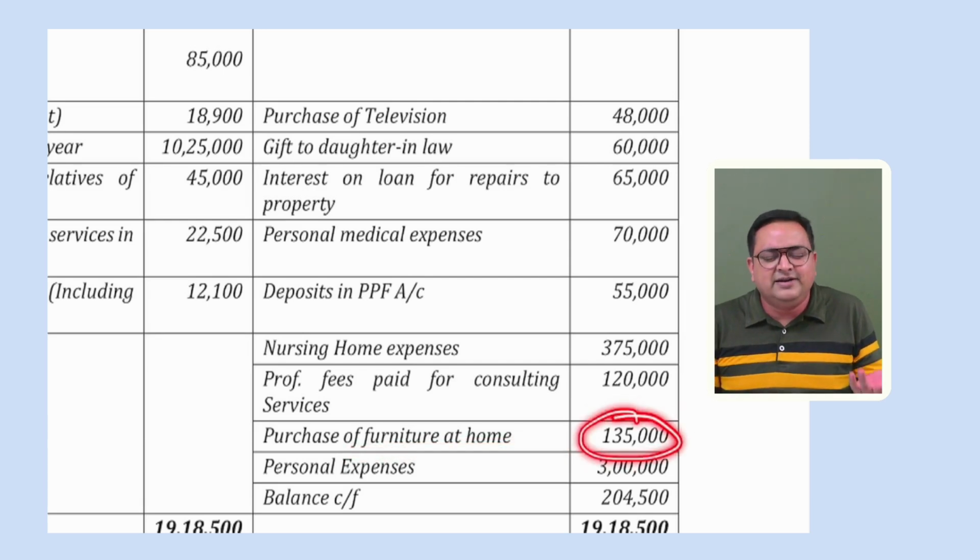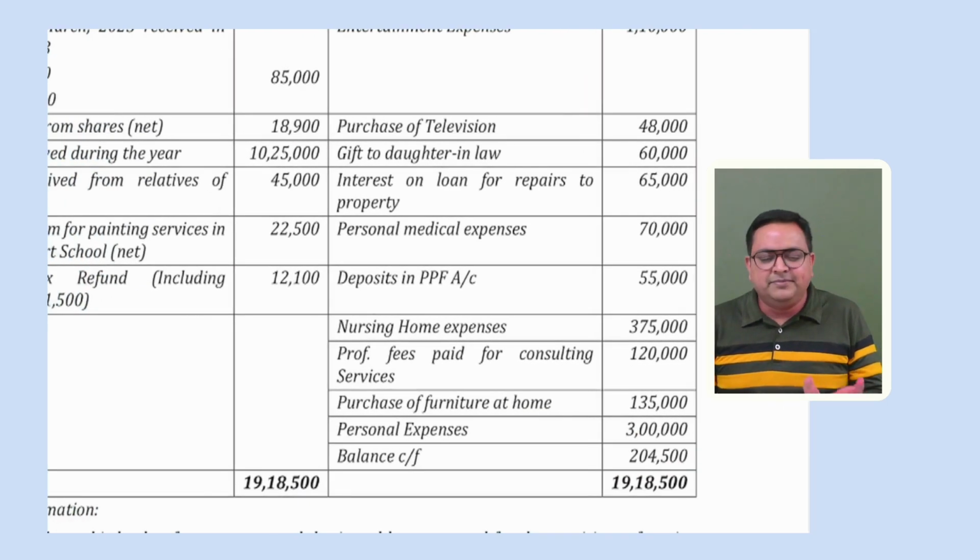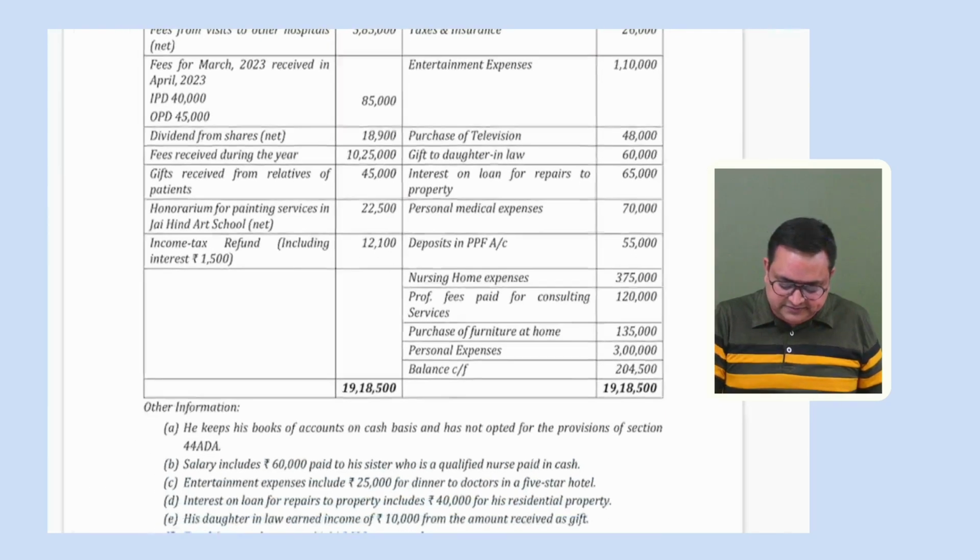On furniture and fittings, 10% depreciation is there. Will you be allowing 10% depreciation? No, why not? It is personal furniture. Personal expenses, obviously, will not be allowed. Balance carry forward, what will you do with the balance carry forward? Nothing, because this is simply a closing cash or bank balance.